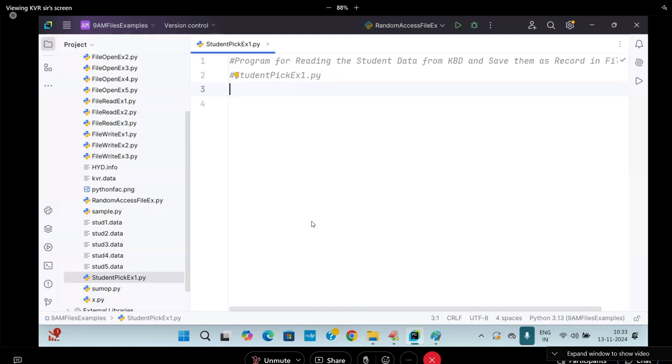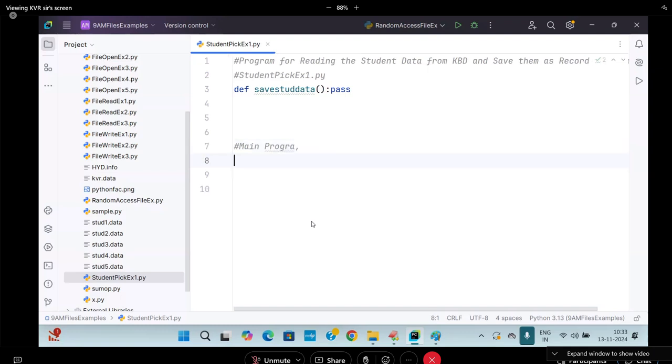What should I do? Def save_stud_data. It is my function, right or not? Save student data. What should I write here? It is a main program I am writing. What should I do in the main program? I say save student data. Right? Come on now, inside I need to write what?